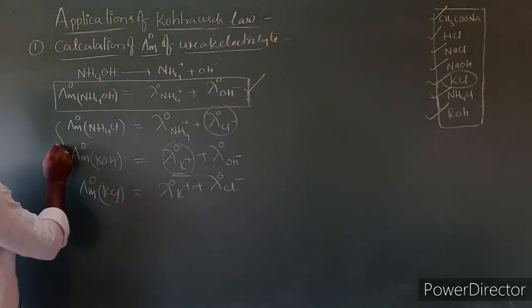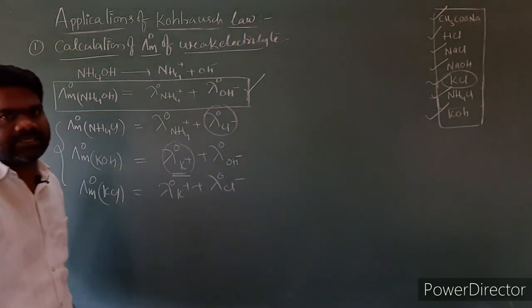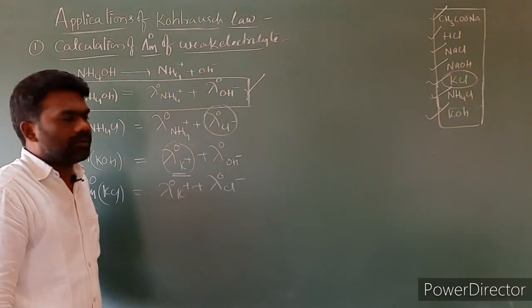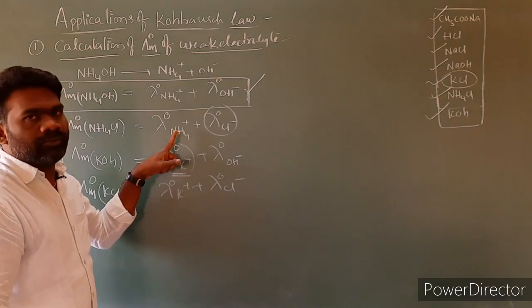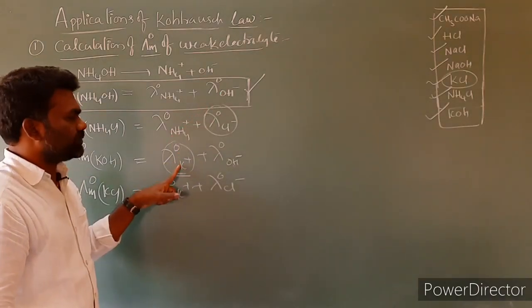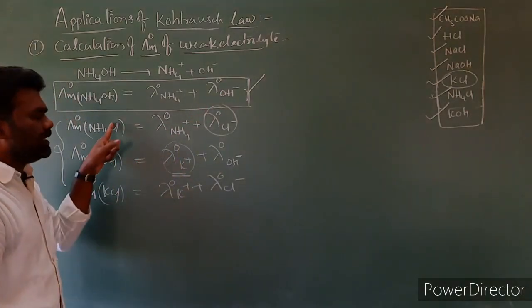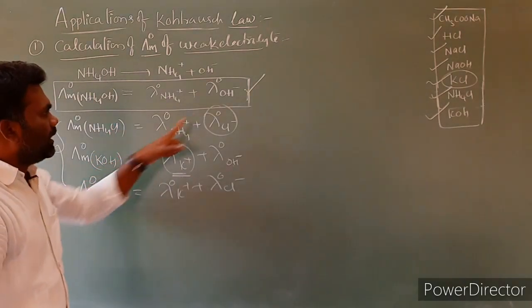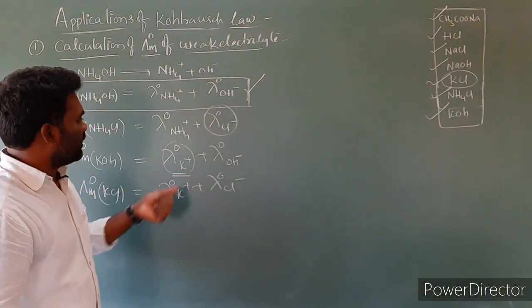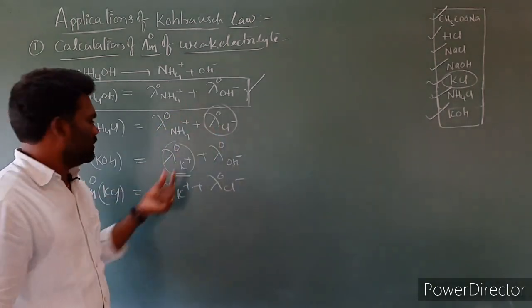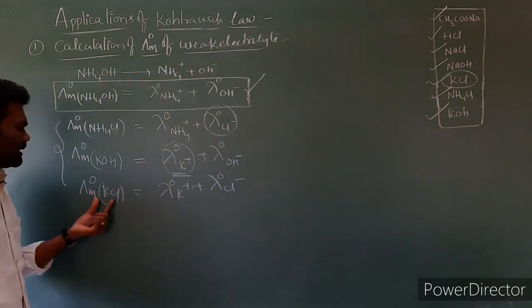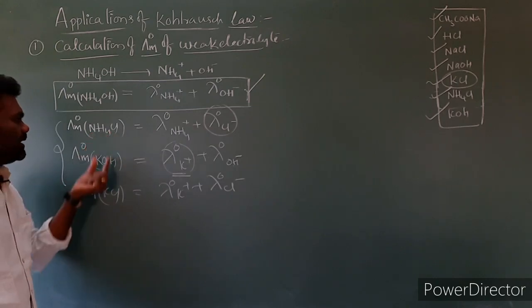So we selected three strong electrolytes. Next, NH4 plus, where it is there, and OH minus, where it is, these two we have to add, and K plus and Cl minus we have to remove. So we have to subtract KCl from NH4Cl and KOH.